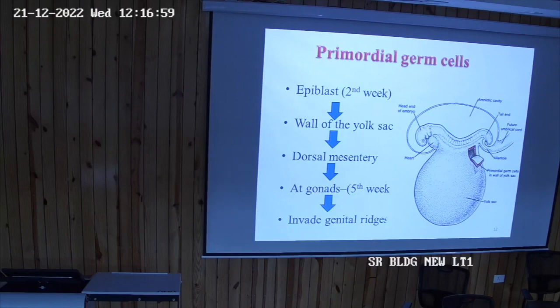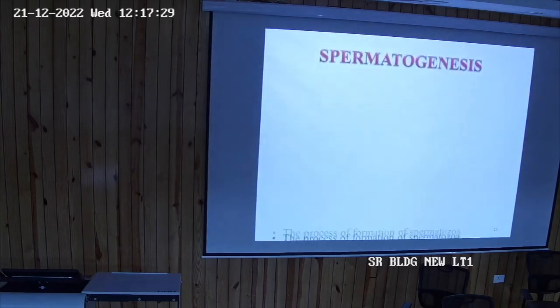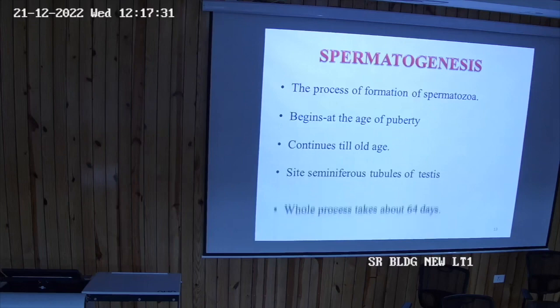So in 2nd week they migrate through the wall of the yolk sac, through the mesentery, and then they will be reaching to the gonads in 5th week, and then they invade the genital ridges. These genital ridges are meant for the ovary in females and a testis in males. So germ cells are present in the wall of the yolk sac, then they migrate and reach gonads at around 5th week of development. So spermatogenesis, it is the process of formation of